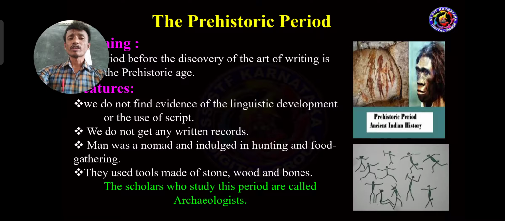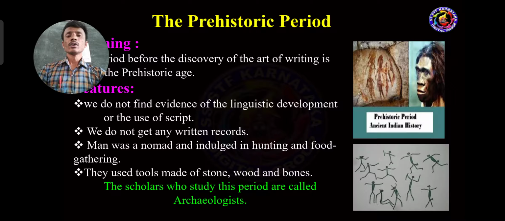Dear students, in the last two sessions, we gathered detailed information about how India is a subcontinent and covers a land border and a water border. The land border consists of 15,200 kilometers and the coastal area, the water border, consists of 6,100 kilometers. And dear students, India consists of 28 states and 8 union territories.